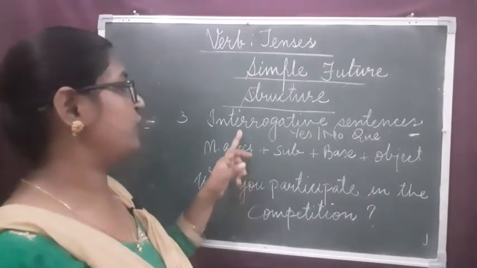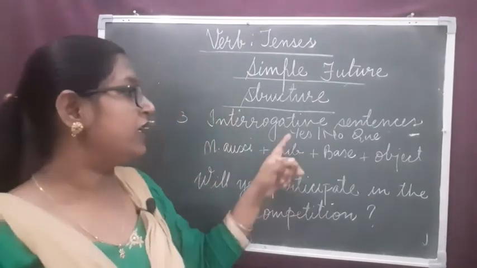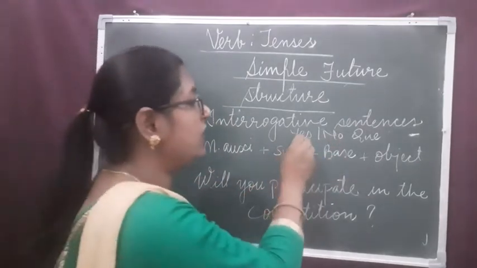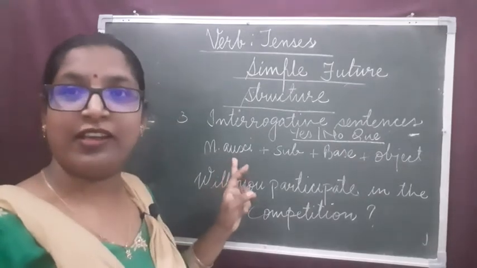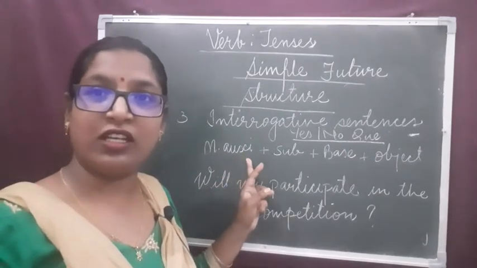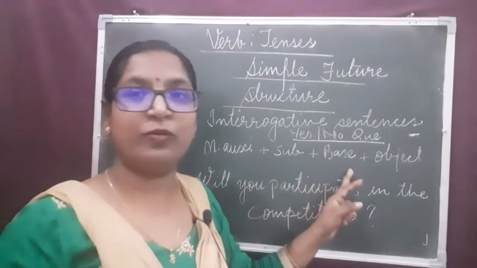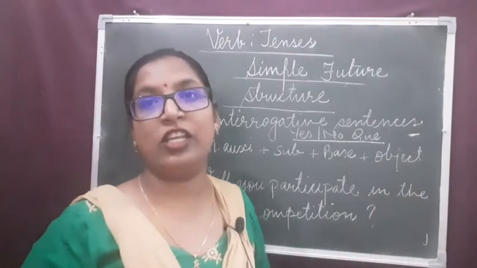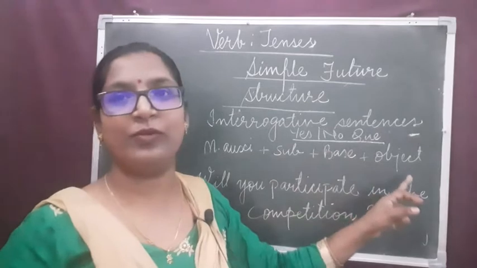Dear children, let's focus on interrogative sentences. Interrogative sentences are of two types. Yes, no question. Let's see first of all. The structure of yes, no question is modal auxiliary. The sentence will begin with modal auxiliary followed by the subject, then verb in its base form, and then the object. Modal auxiliary, subject, base form, then object.